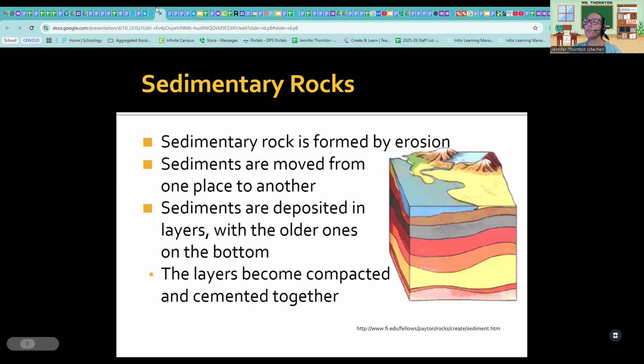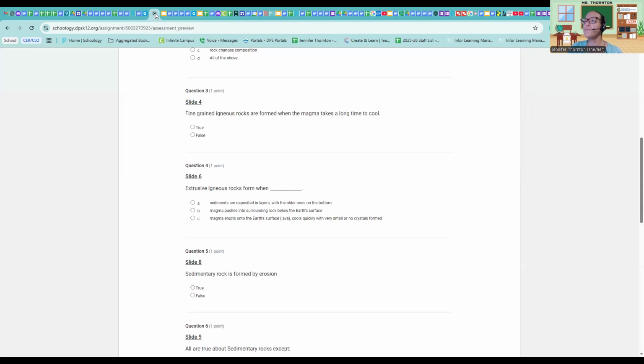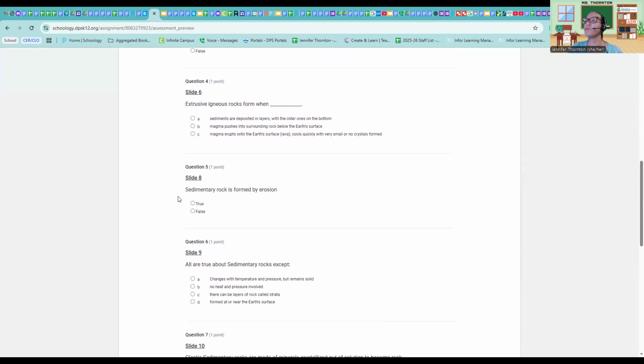All right. So erosion and weathering happen. It moves the sediments to another place. The sediments settle somewhere, and then sediments form on top of sediments, form on top of sediments, and then it becomes compacted, cemented together, and it forms the rock. Also, some of the sedimentary rocks have some type of chemical reaction happening to help cause the cementation. All right. So this question says, sedimentary rock is formed by erosion, true or false? And that is true.